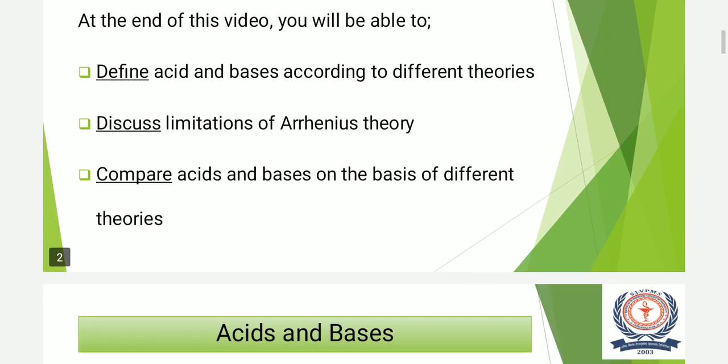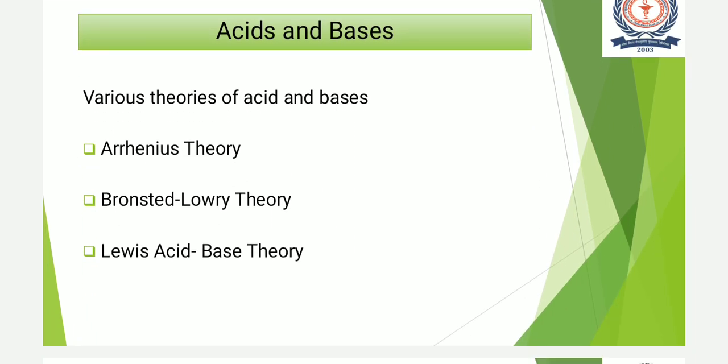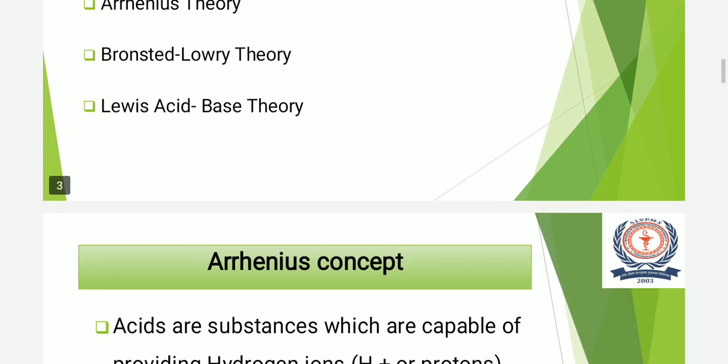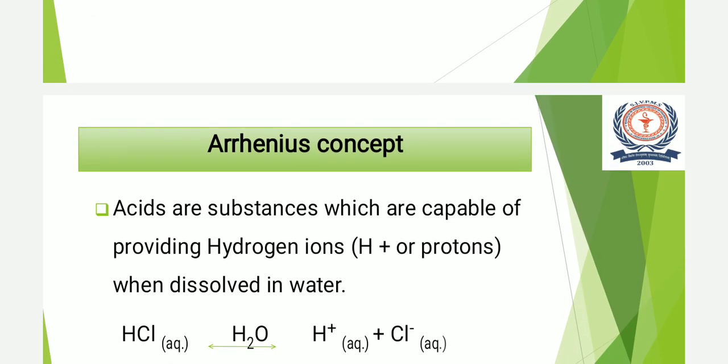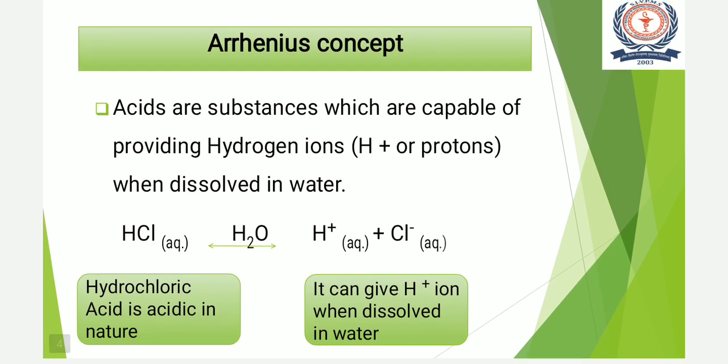So, there are three theories which explain the nature of compounds, whether they are acidic or basic. The three different theories of acids and bases are Arrhenius theory, Bronsted-Lowry theory, and Lewis acid-base theory. According to the first theory, that is the Arrhenius concept, acids are substances which are capable of providing hydrogen ions, that is H plus ions or protons, when dissolved in water.